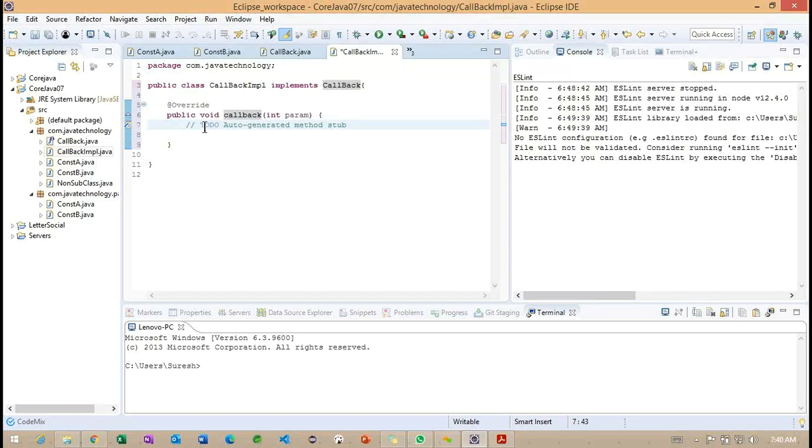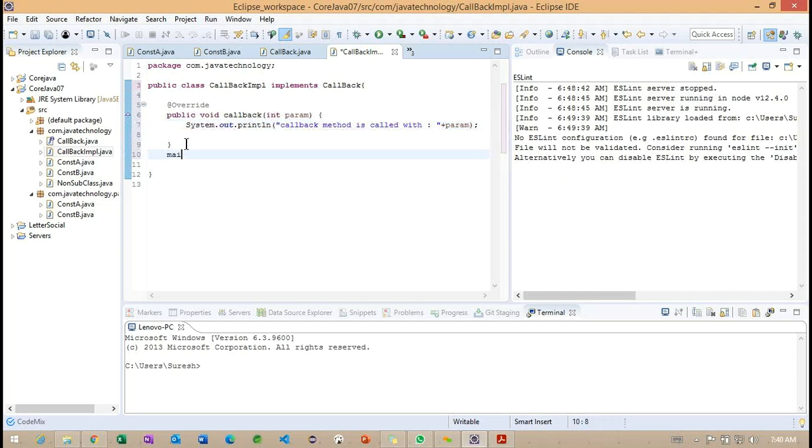We'll try to create a print statement here. I want to print something: "Method is called with" a parameter value.